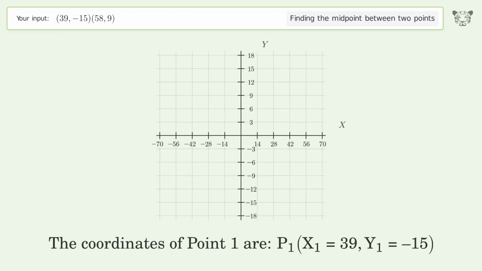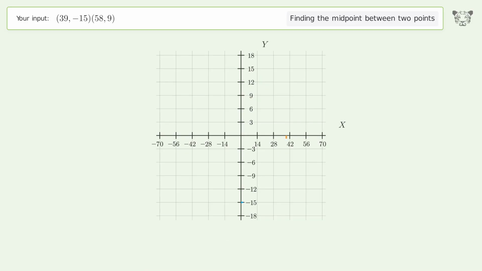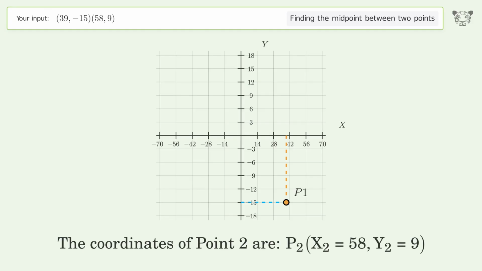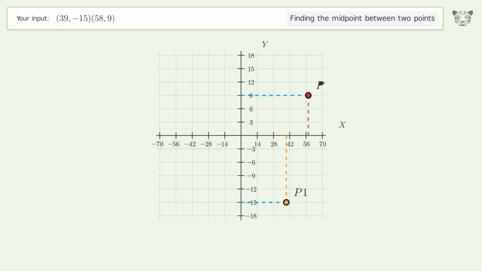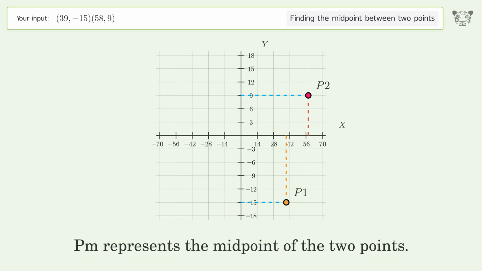The coordinates of point 1 are, x1 equals 39, y1 equals -15. The coordinates of point 2 are, x2 equals 58, y2 equals 9. PM represents the midpoint of the 2 points.